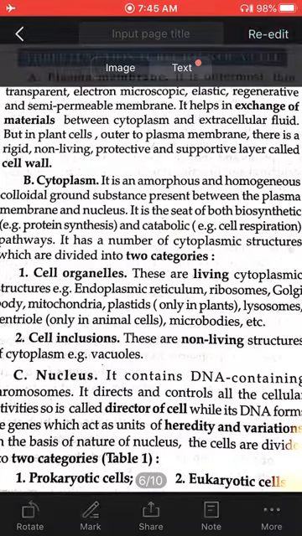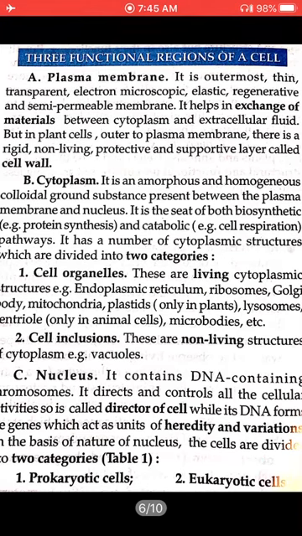Now, three functional regions of the cell. The main functional regions in the cell are plasma membrane, cytoplasm, cell organelles, cell inclusions, and third is the nucleus. Means three are there: plasma membrane, cytoplasm and nucleus.